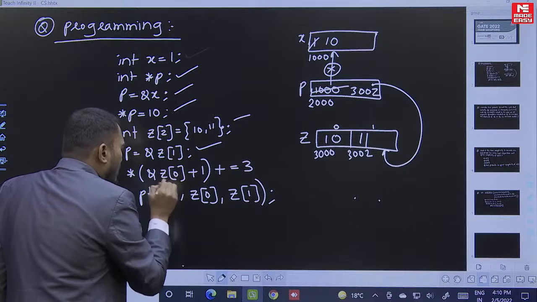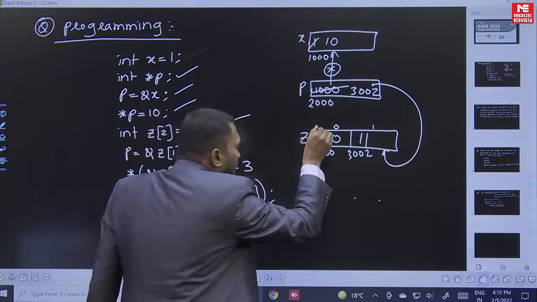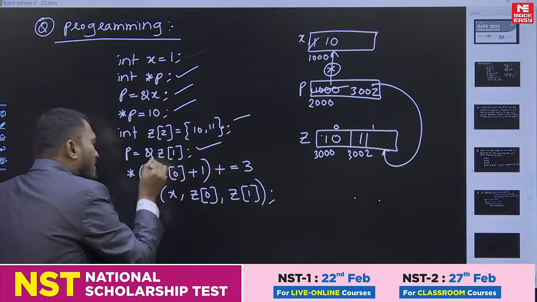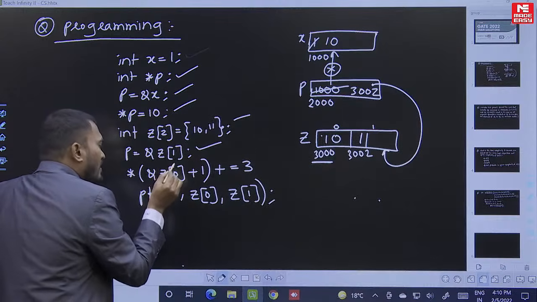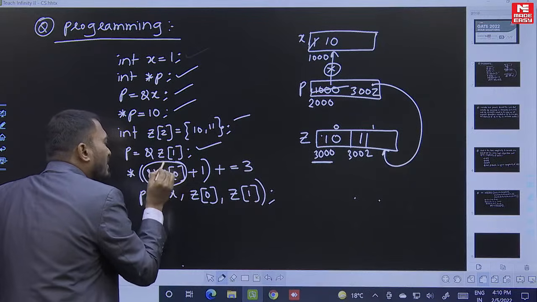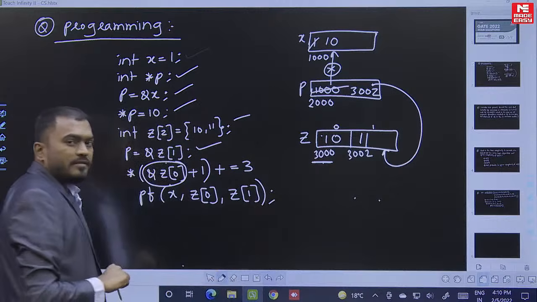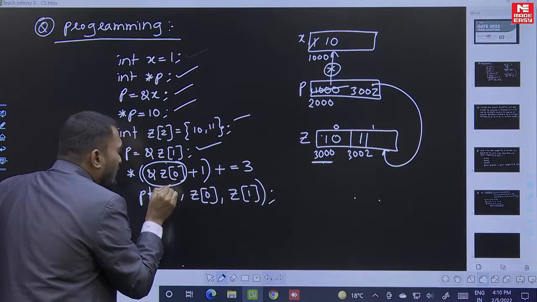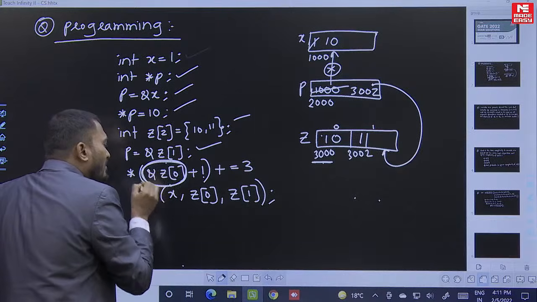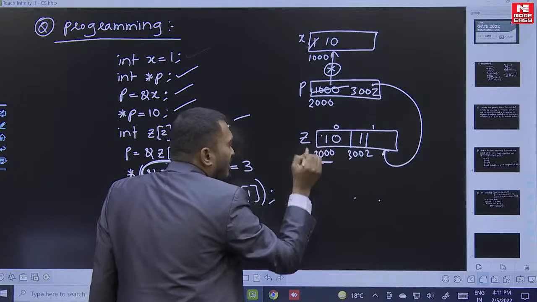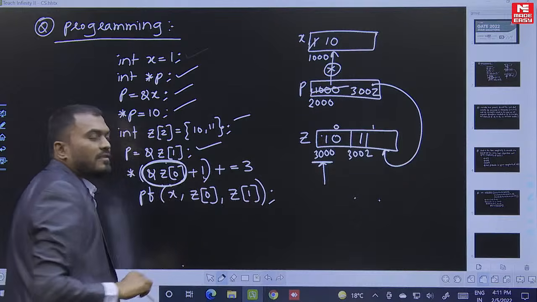So Z of 0 means what? Z of 0 is 10. Address of Z of 0 means what? 3000. Please understand, address of Z of 0, this entire value is 3000. So 3000 means now you are pointing to that element. So you are doing 3000 plus 1. First of all, what is this entire value? 3000. It is a pointer to this element. Remember, plus 1 means you are incrementing the pointer variable.